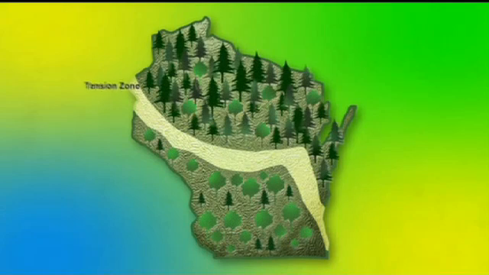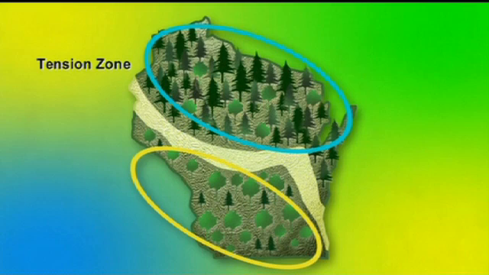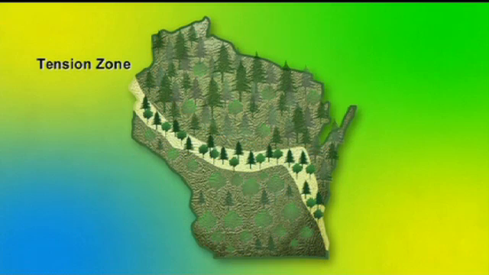A band known as the tension zone divides Wisconsin. Length of growing season, precipitation, and temperature differ between the northeast and southwest half of the state. Trees specific to either region may be found in the tension zone.